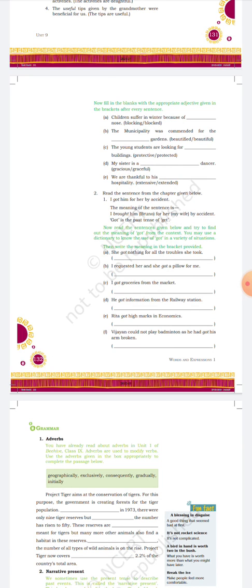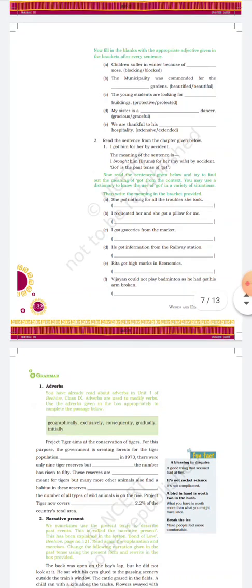So now, "I got him for her by accident." So here, read the sentence given below and try to find out the meaning of "got" from the context. You may use a dictionary to know the use of "got" in a variety of situations. So try to answer this also.